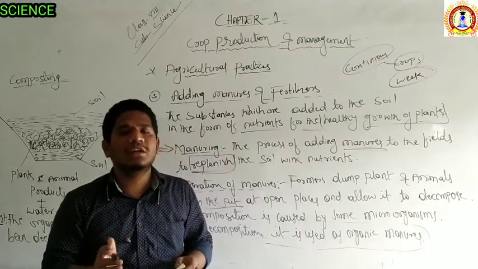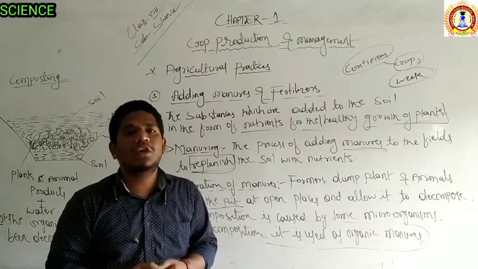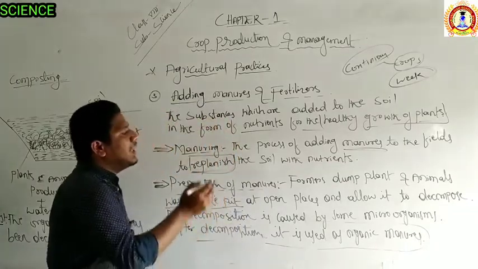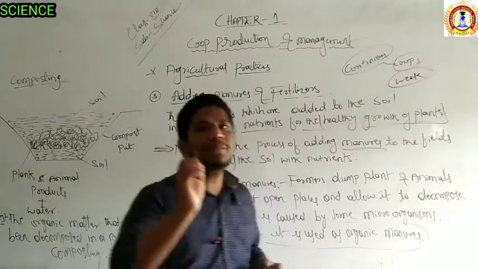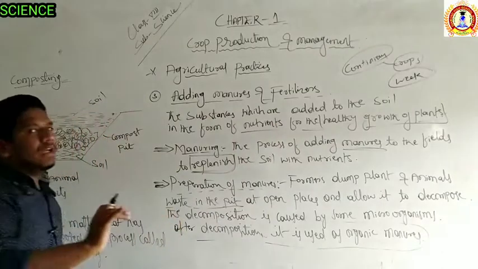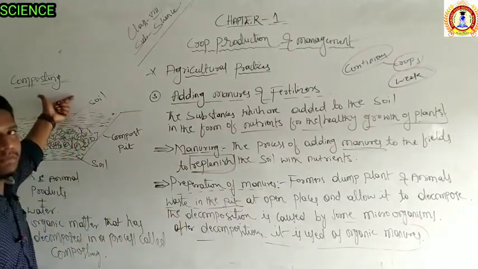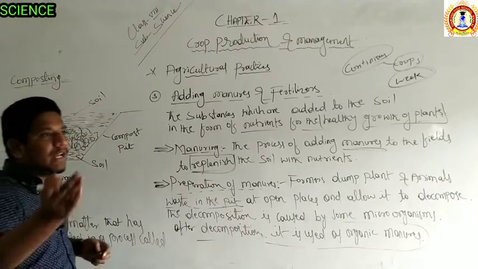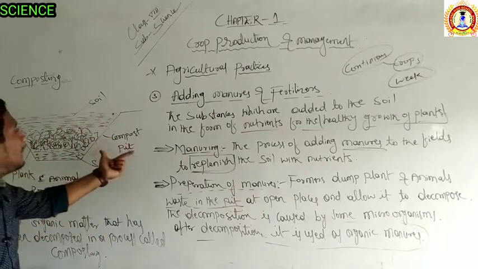After decomposition of some days, that matter is converted to useful manure and is called organic manure. That organic manure will enrich the nutrients in the soil. And also, one more process is there. That process is called composting, or the preparation of compost. How is the compost prepared? You can even prepare the compost in the house by making a simple compost pit.